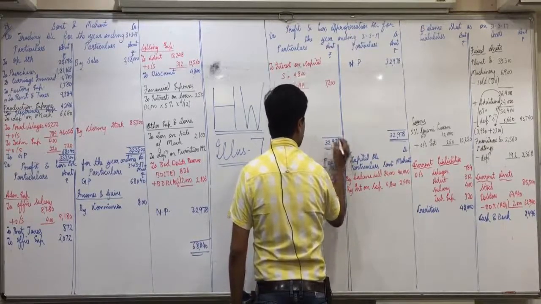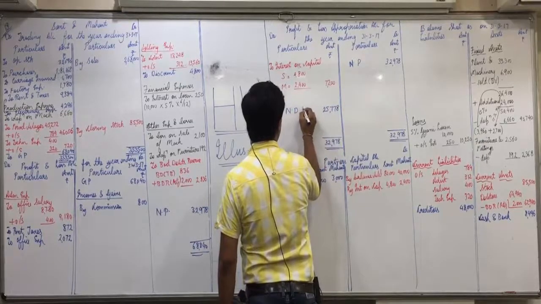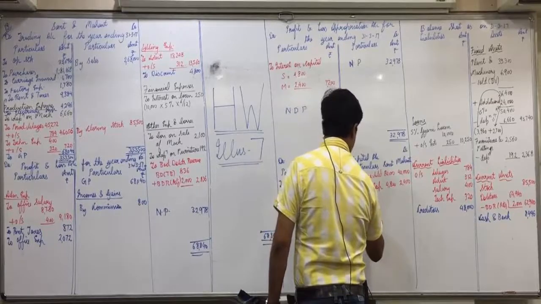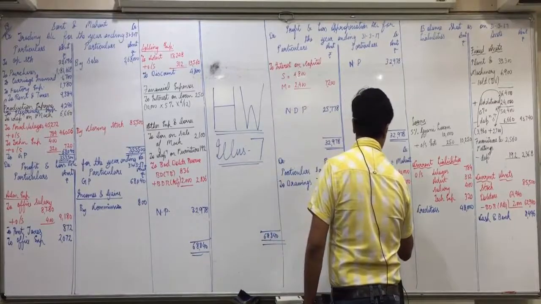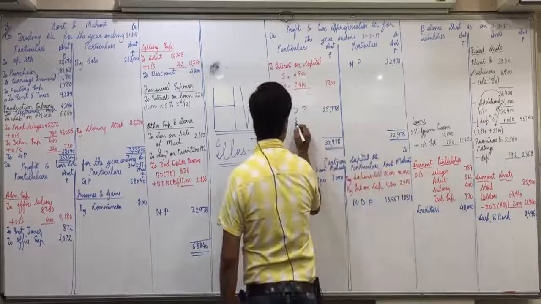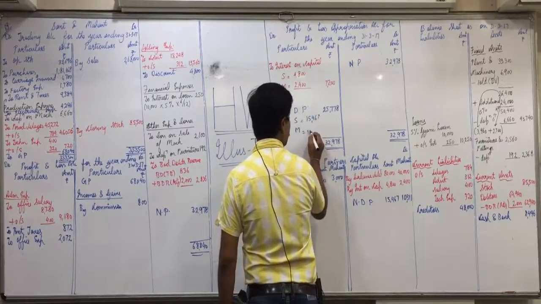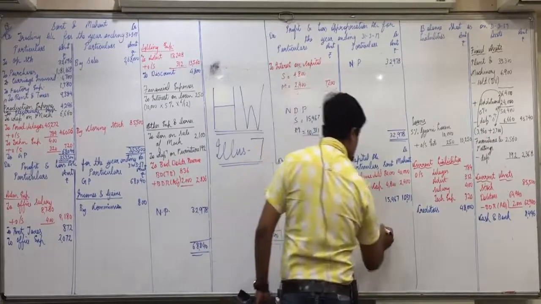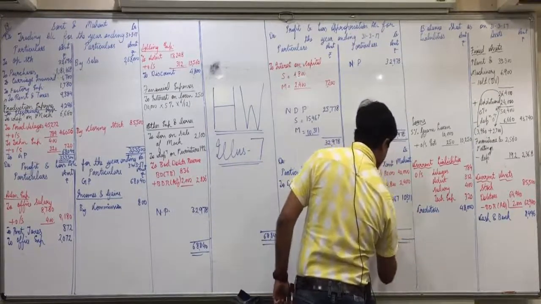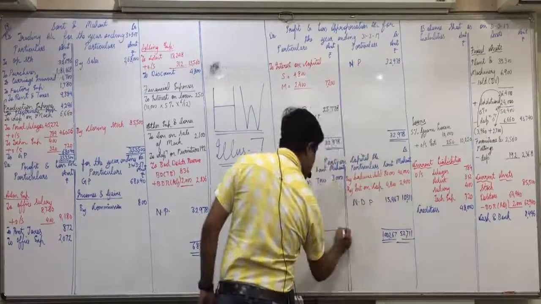25778 net divisible profit. 15467 of Sun and 10311 of Mahant. 100267 Sun and 52711.